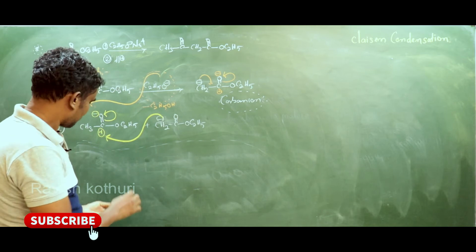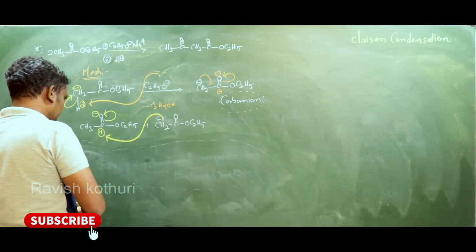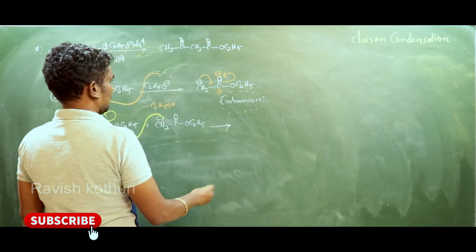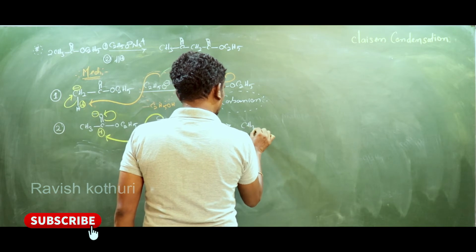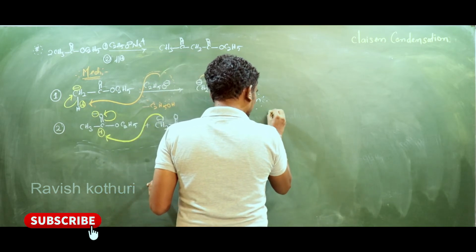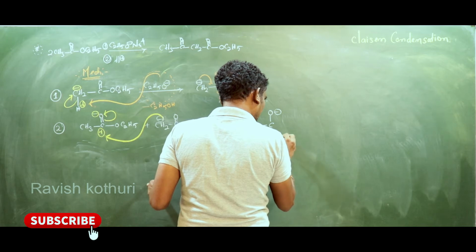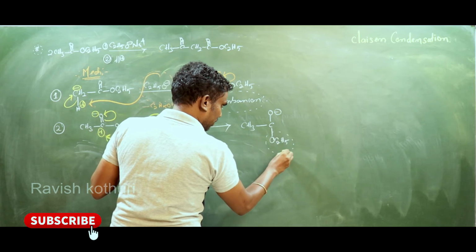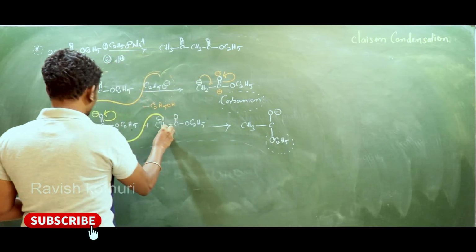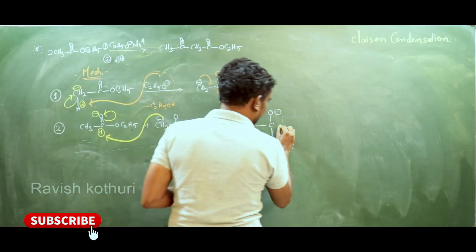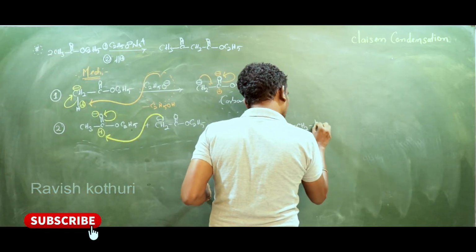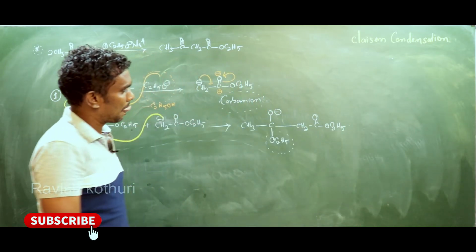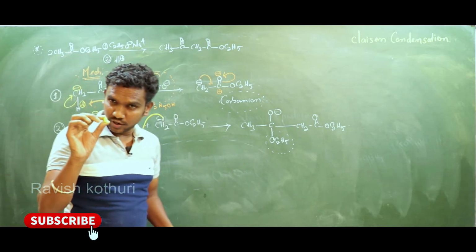See, my dears, here one negative and one positive becomes one bond. Here CH3, O minus, OC2H5. This OC2H5 I have written here, don't confuse. Now this carbon I'm writing here: CH2, C double bond O, OC2H5. Now observe carefully here, this is a very, very important step.